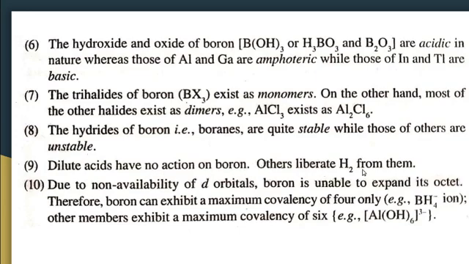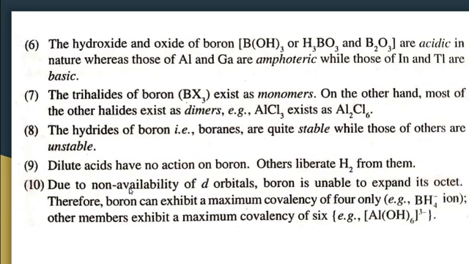Others liberate hydrogen from them with the action of dilute acids, dilute sulfuric acid, dilute HCl. Boron has no action, but aluminium and other metals liberate hydrogen. This is the usual action of metals with dilute acids. Usually metals liberate hydrogen when treated with dilute acids, but boron, since it is a non-metal, does not react with dilute acids.